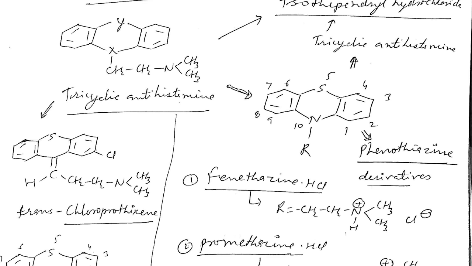So this is the phenothiazine category that may also produce antihistaminic activity.